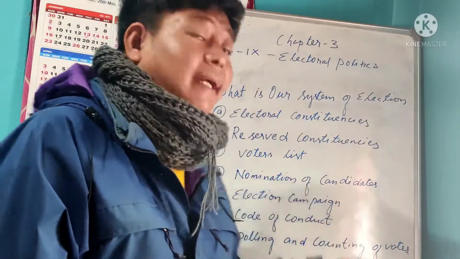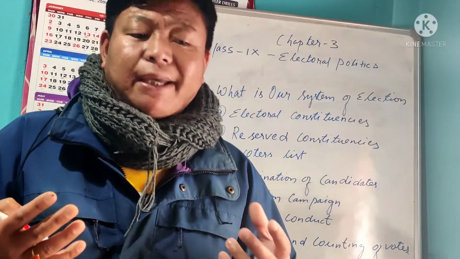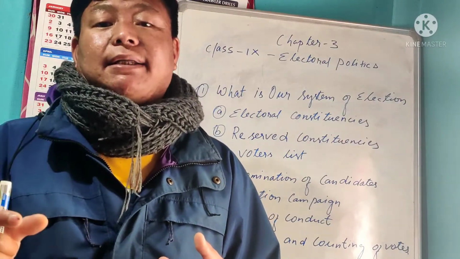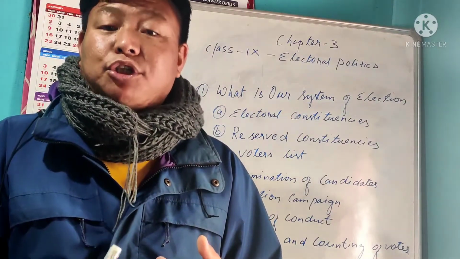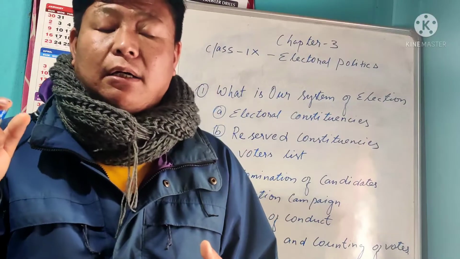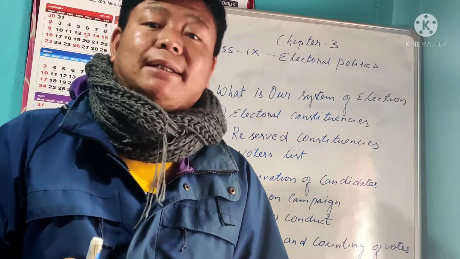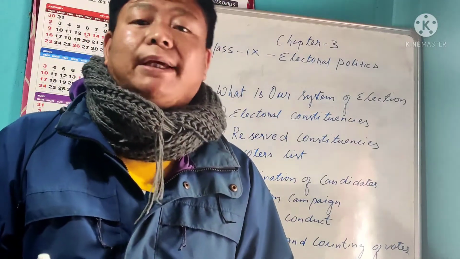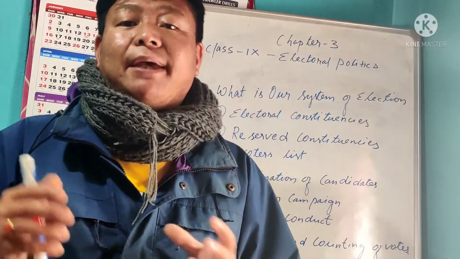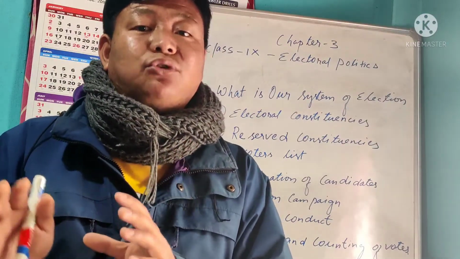The next is nominations of the candidate. The nominations of the candidate are very important here. Any people can participate in elections, either you are rich or you are poor, but there are some criteria, like your age, your education qualifications, whether there is any case on you in the police station or not. So these are all important points before the casting of the vote. It means not that anyone can cast their vote, but you should not have a criminal record in the police stations. Your code of conduct, your character and conduct, should be good.